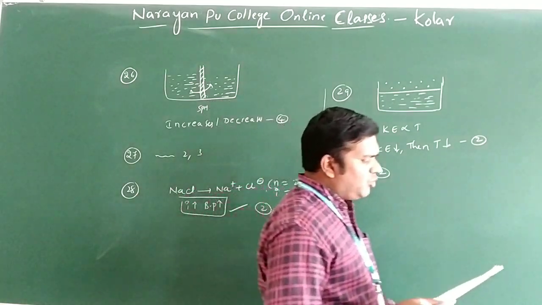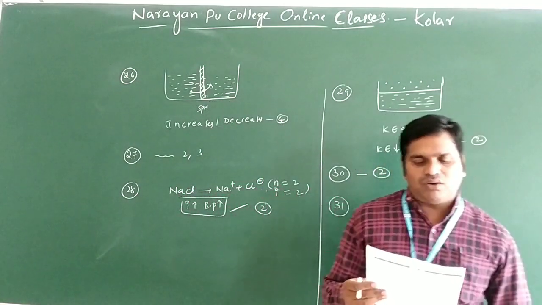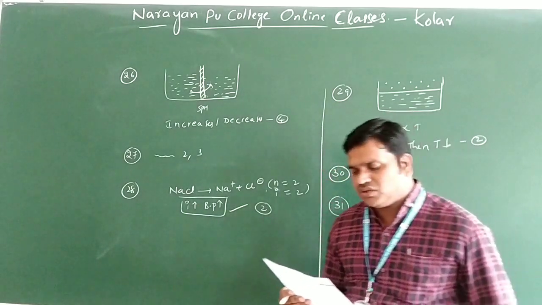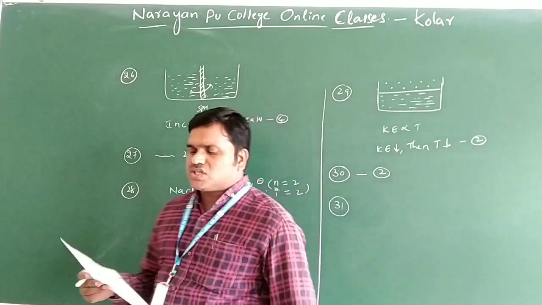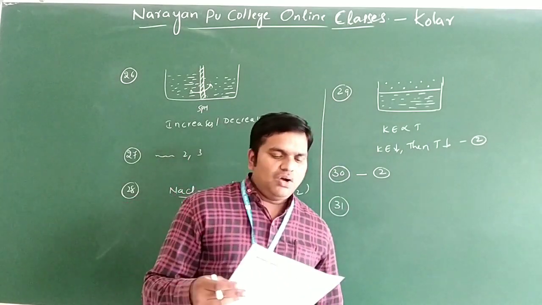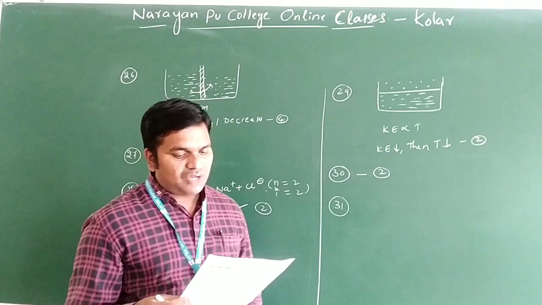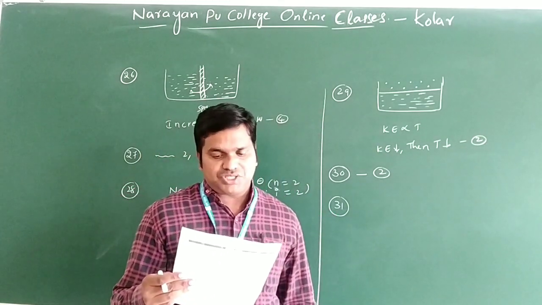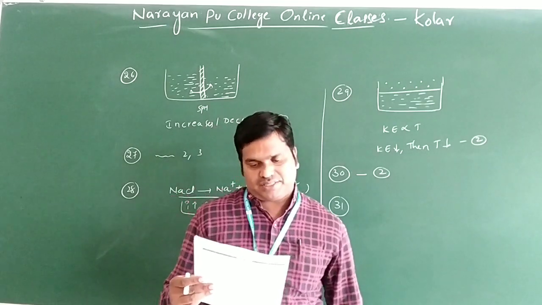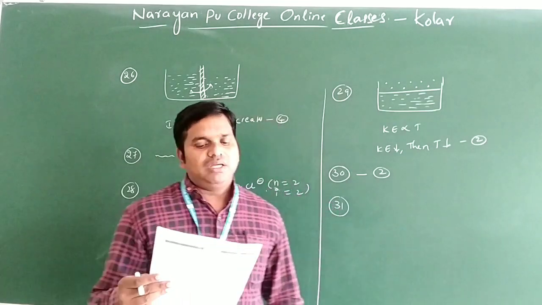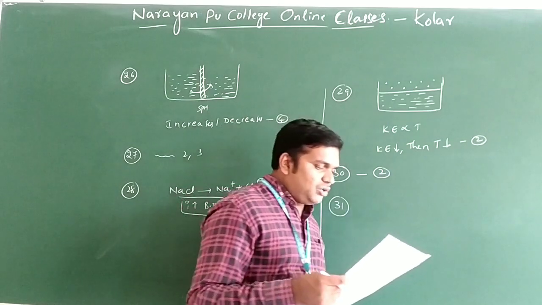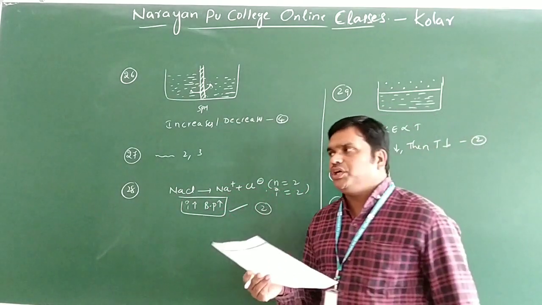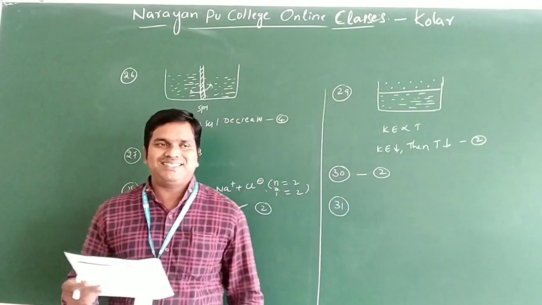Now question number 31. A solution of 1 molar concentration of a solute will have maximum boiling elevation constant when the solvent is: ethyl alcohol, acetone, benzene, or chloroform. Ethyl alcohol vaporizes easily.